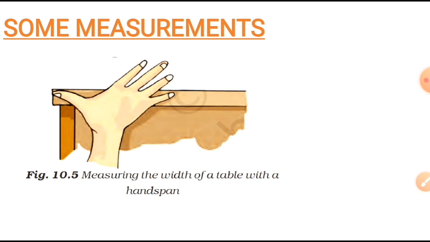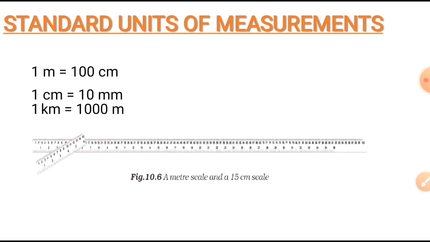Probably I'm having 10 handspan, you are having 15 handspan if your hand size is smaller. So such units which are not fixed are called non-standardized. And if there is some fixed unit, then you are going to say it standardized. The next topic will focus on it. Now on your screen you can see the next topic. It says standard units of measurement. So we are going to explore it.